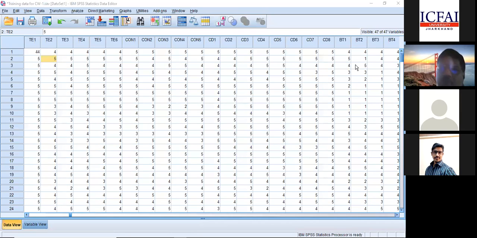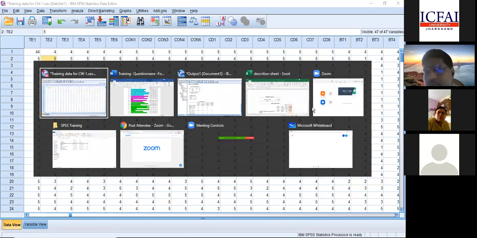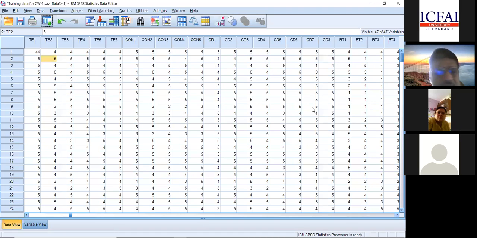For Cronbach alpha in pilot testing, what should the minimum sample size be? Sir, for pilot testing, normally there is no hard and fast rule. If I'm planning to collect some 500 data, 10% of it, but preferably you can go with 50 to 60 data. There is no hard and fast rule that you are supposed to follow, no more scientific calculation.